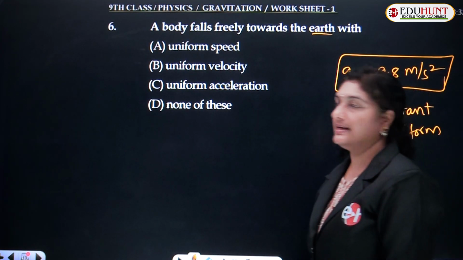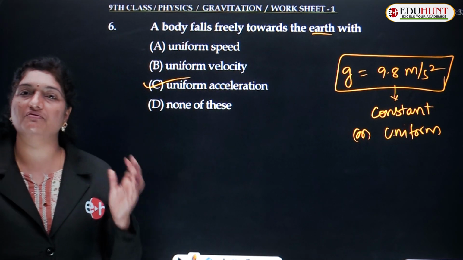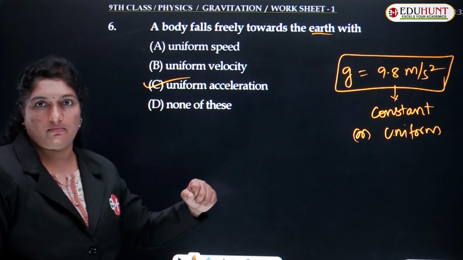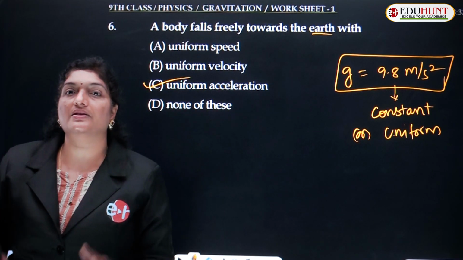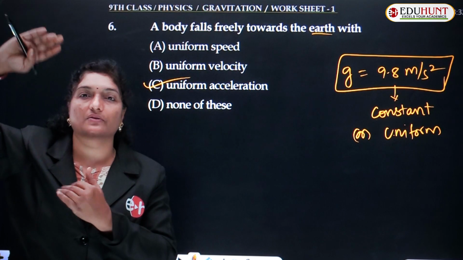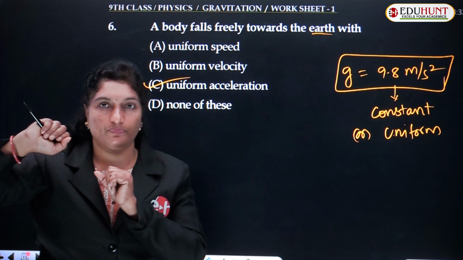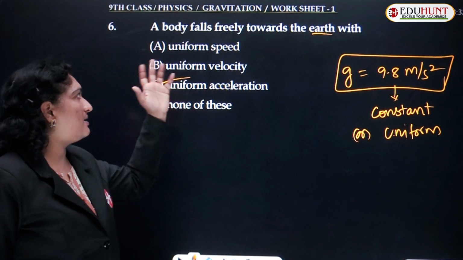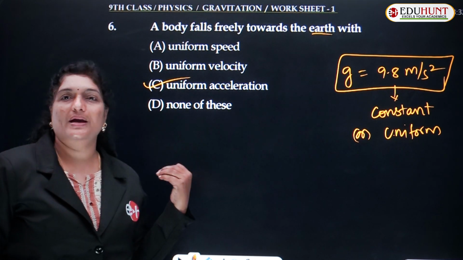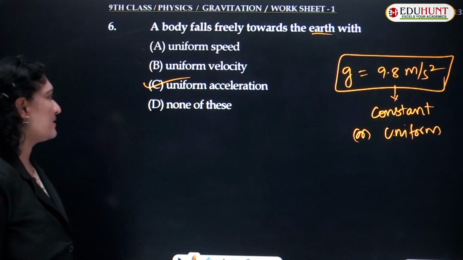Hence, uniform acceleration. A body falls freely towards the earth with uniform acceleration. The speed may increase as it reaches the earth's surface, and as the body goes far away from the surface of the earth, the speed may decrease, and finally at a certain maximum height, the speed will become 0. Magnitude of velocity is still taken as speed, so velocity becomes 0. Velocity or speed might be changing, but acceleration is always constant, and hence uniform acceleration.